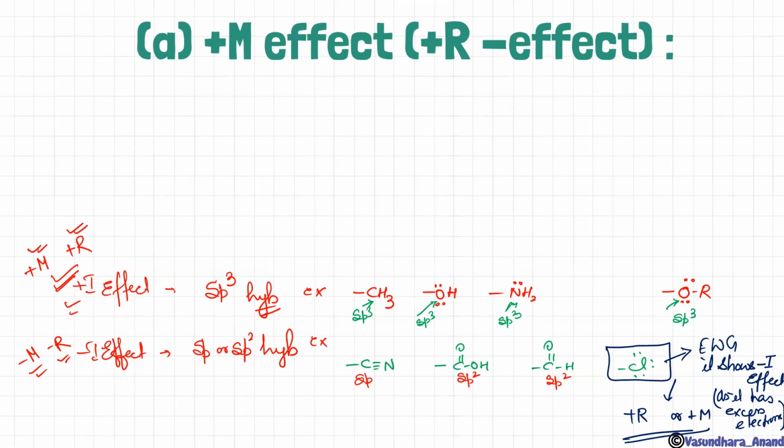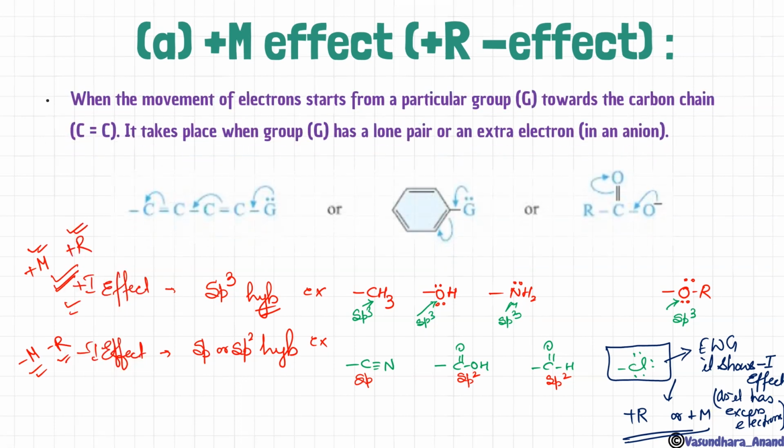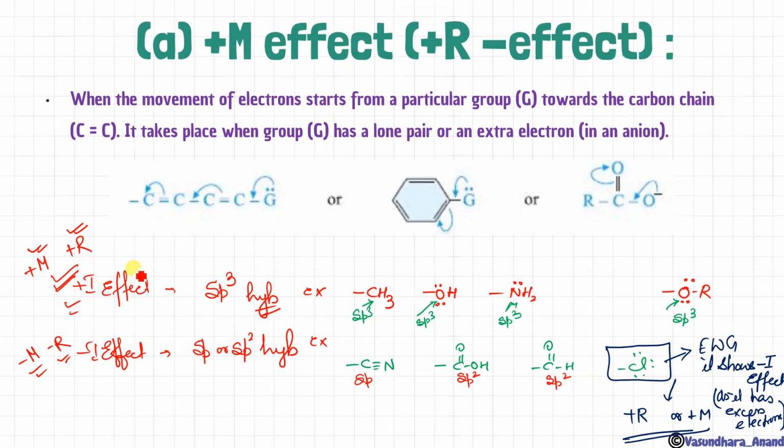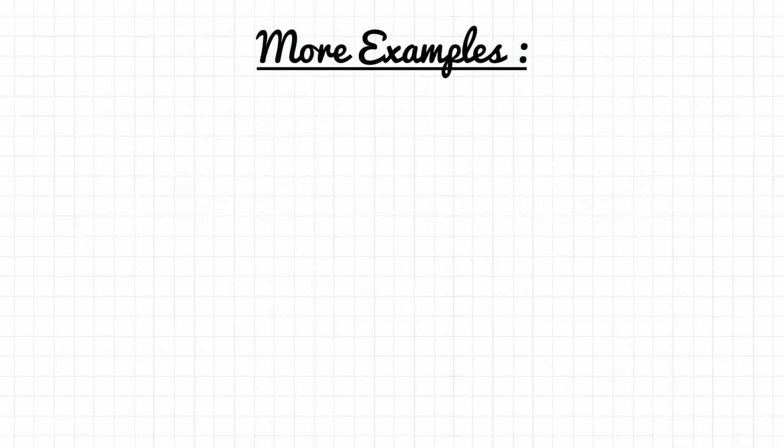One more thing I'm going to tell you here: those plus I effect showing groups are also called ortho and para directing groups. Why it is so, I will tell you later on, just wait. Minus I effect showing groups will be considered meta directing groups. I have given a few ideas about this in chemical bonding, so here we will do more practice. Let's do some questions and more examples.